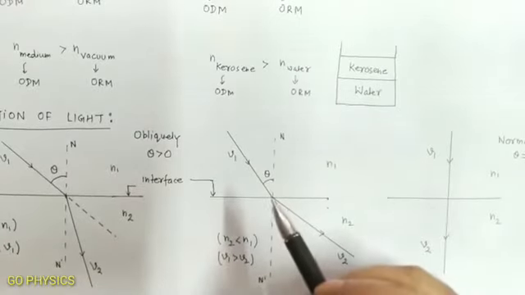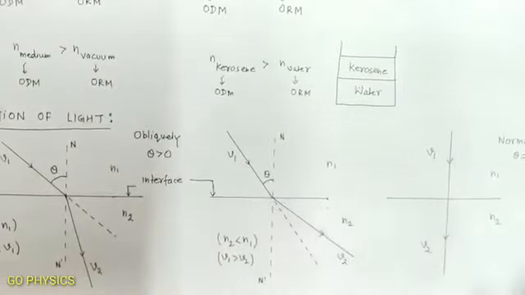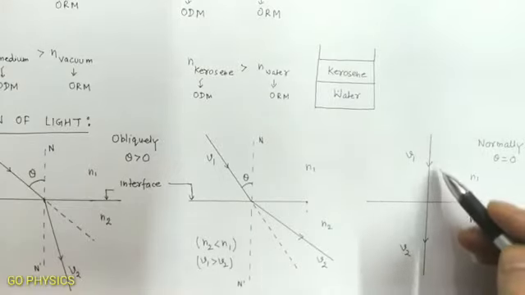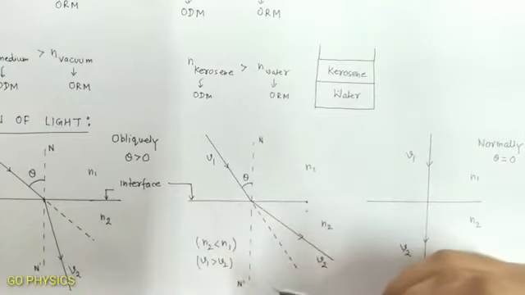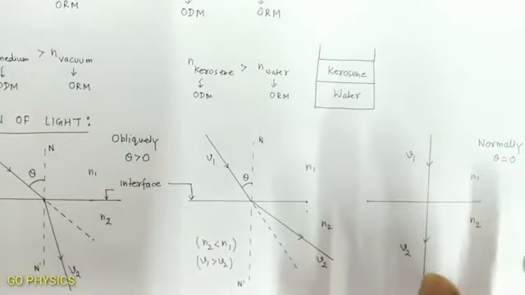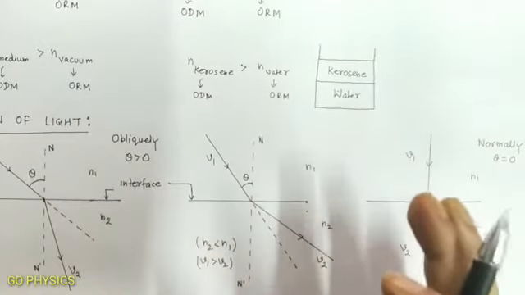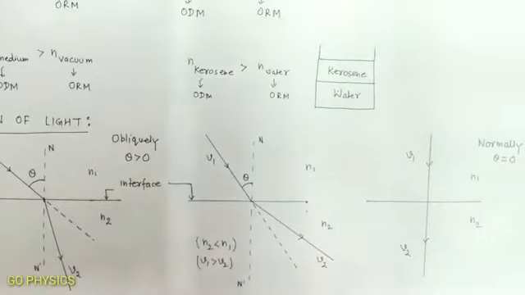The refraction of light should not be confused with the bending of light when it travels from one medium to another medium. Even though in the third case the light is not bending, it is a case of refraction of light. So in simple words, what is refraction of light? It is a phenomenon when light travels from one medium to another medium. The bending or change in direction of propagation of light occurs except when it strikes the surface normally, that is, when the angle of incidence is equal to 0 degrees. Now we are going to discuss the laws of refraction.